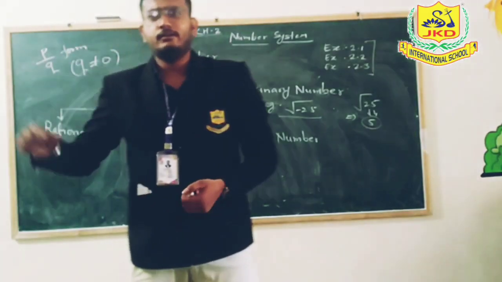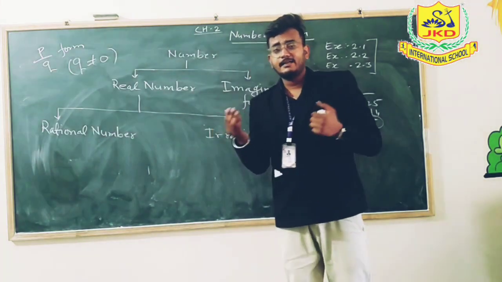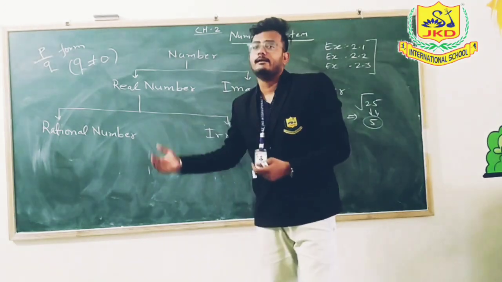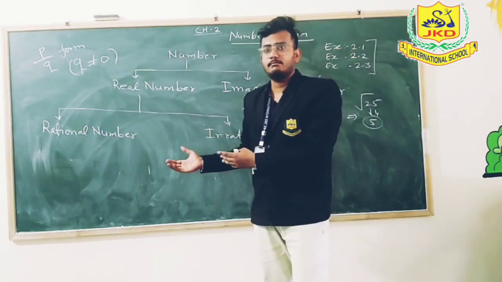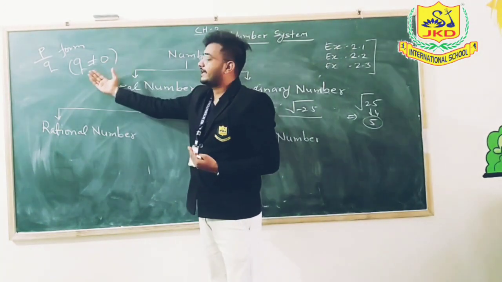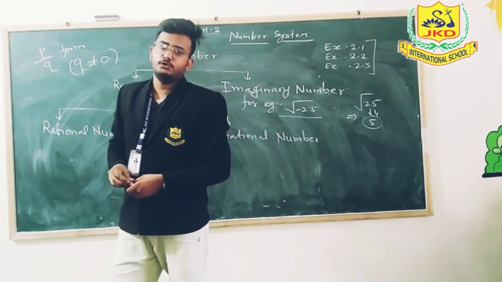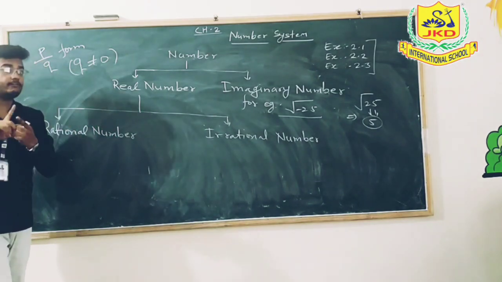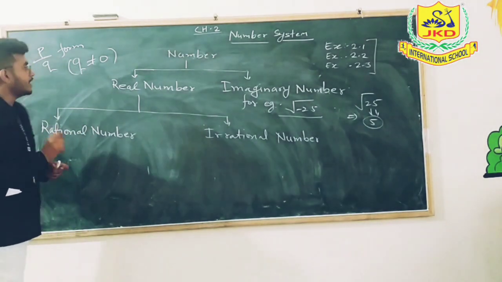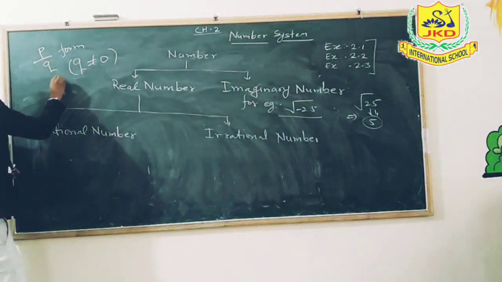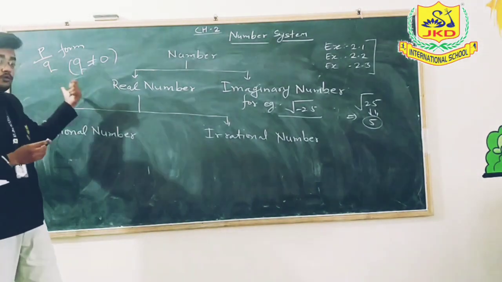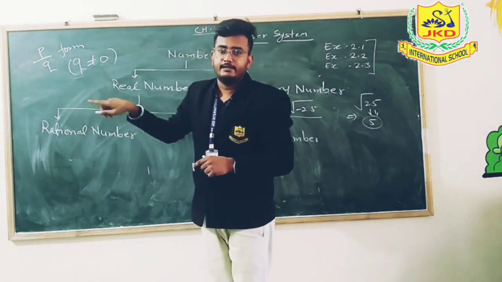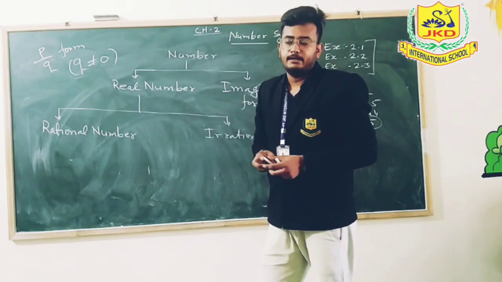We know about rational number because in the previous class 8, we had studied it. Those numbers which we can write in the form of P upon Q are called rational numbers, where Q can never be 0. The most important point is Q. Q can never be 0, because if Q is equal to 0, then the rational form becomes infinity. That is not possible for a rational number.